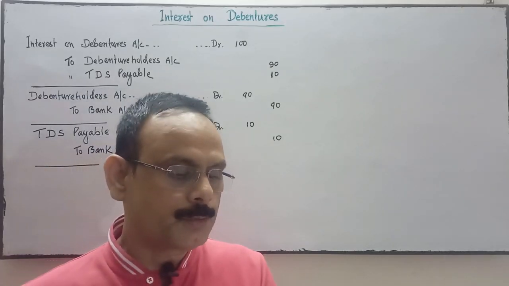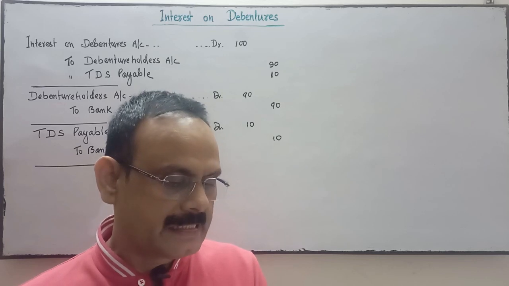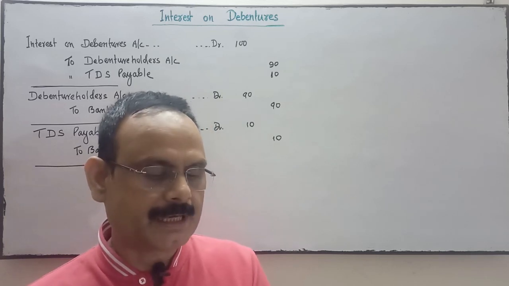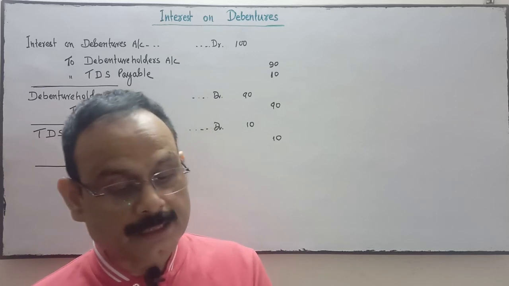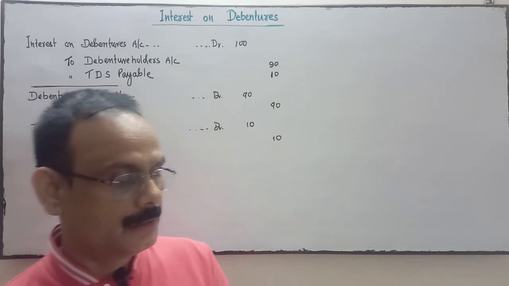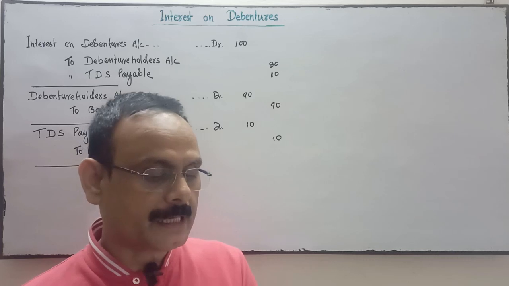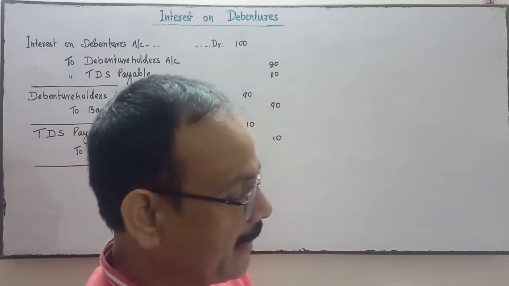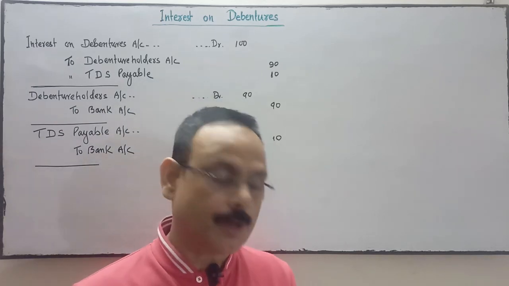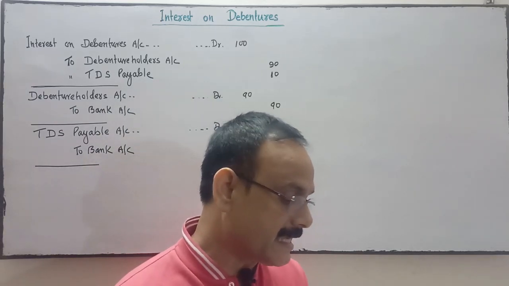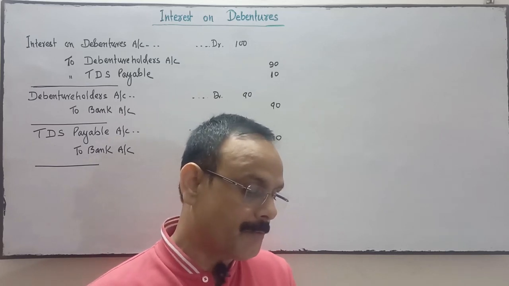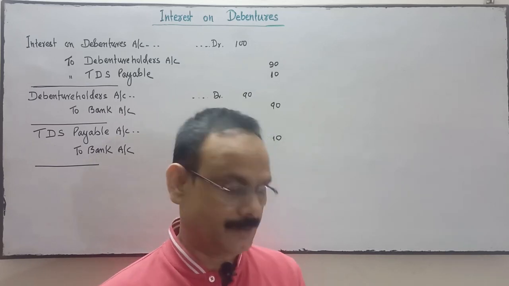On 1st April 2015, JK Limited issued 8,000 9% debentures of rupees 1,000 each at a discount of 6%, redeemable at a premium of 5% after 3 years.